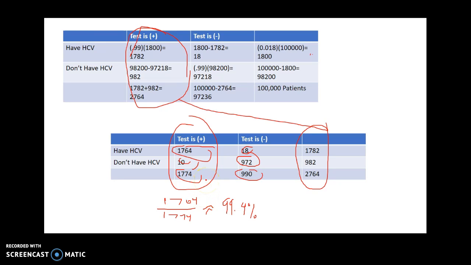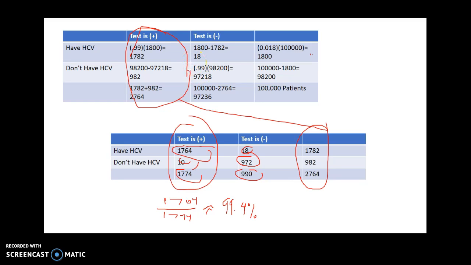So hopefully that's been kind of an interesting problem to look at. You can do this for any possible test out there. If you can figure out, number one, what percentage of people actually have the condition, number two, how accurate the test is, which, by the way, normally there's an accuracy for positives and an accuracy for negatives. We just assumed it was 99% for both. Those are called specificity and sensitivity of the test. So we could establish those numbers and kind of get a ballpark of what the likelihood is that we actually have a condition, given that we get a positive test result back.